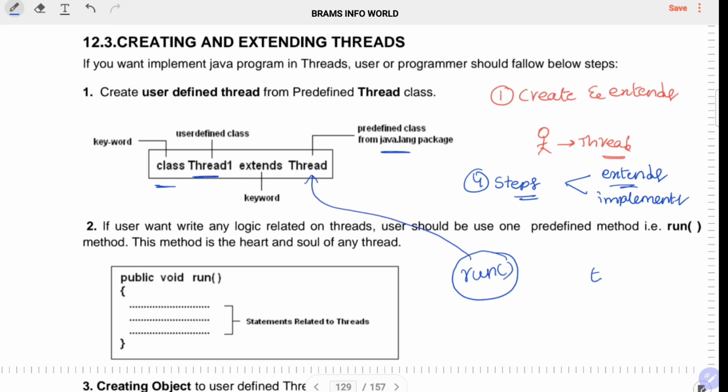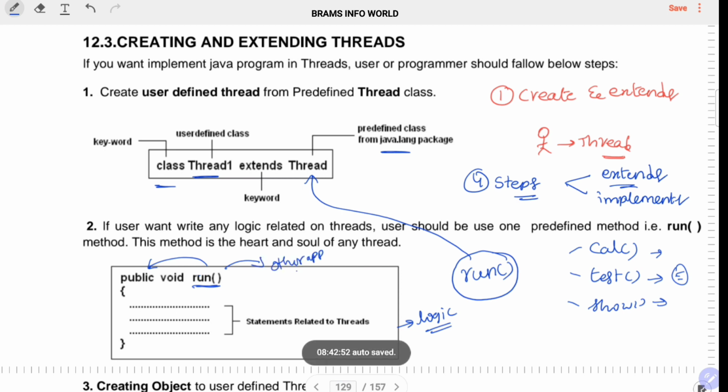Earlier we defined methods like test, show and calculate, and these methods are used to define your logic. But in a thread program, any logic related to the thread must be in run, which is public, because this run method is accessed by other applications.